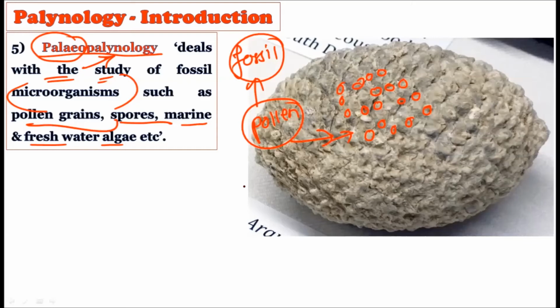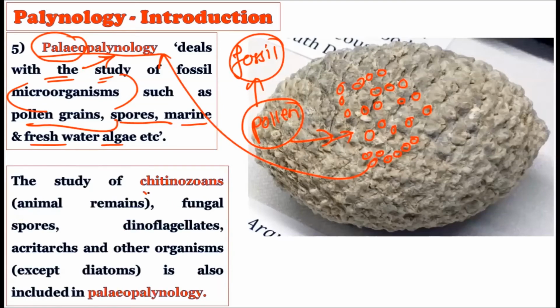These mainly contain pollen grains or spores, or the fresh or marine water algae which contain spores. So microscopic material, if it gets fossilized and we are studying it, all comes under palynology. The study of chitinozoans, for example, the animal remains, fungal spores, dinoflagellates, acritarchs, and other organisms except diatoms is also included under palynology. So palynology is not only restricted to the plant kingdom, it also extends to the animal kingdom, but the material should be microscopic. It is not restricted only to plants, but can extend to fungal and animal spores as well.